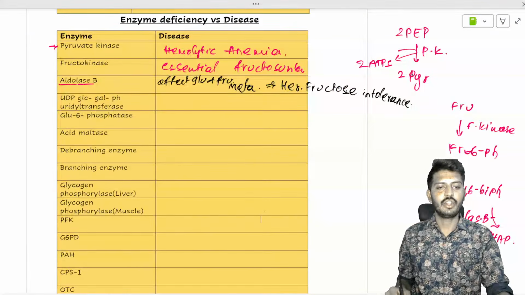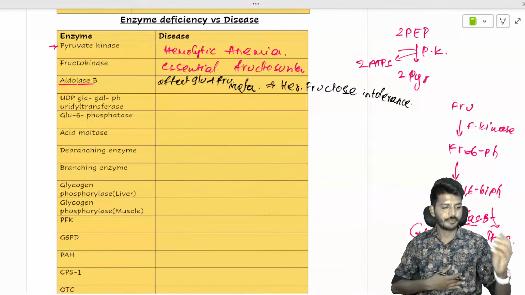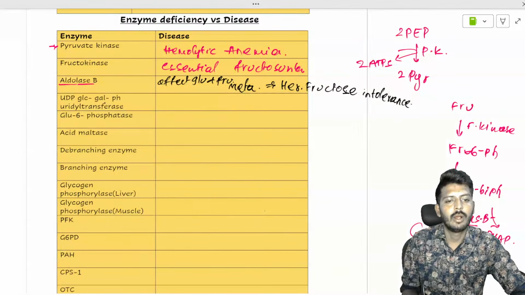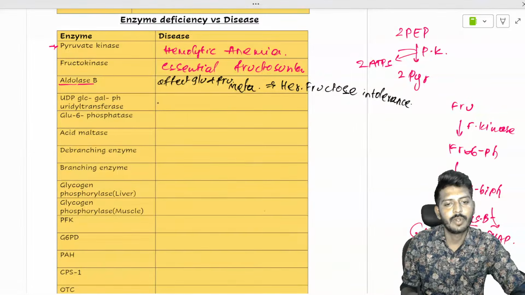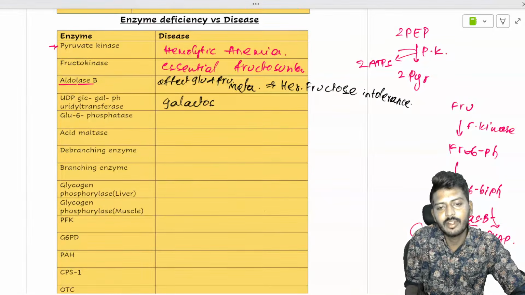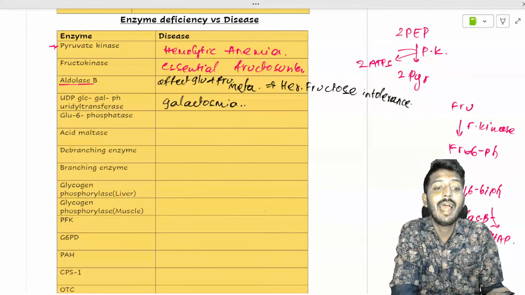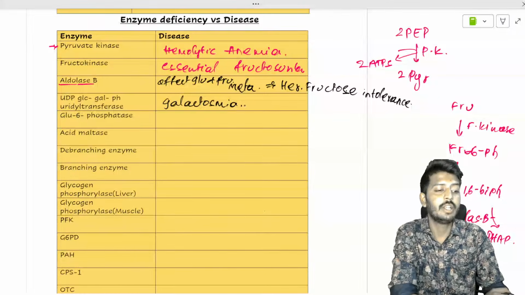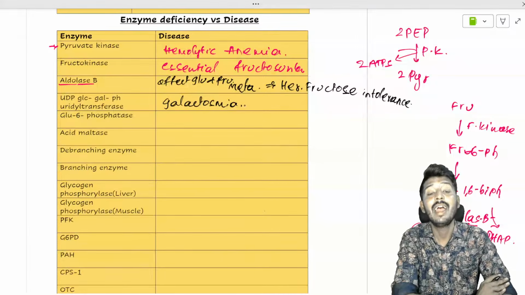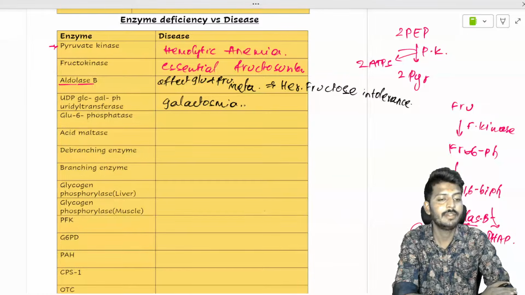Okay, let's continue. So aldolase B. I hope I have answered your question. Okay, UDP galactose, galactose 1-phosphate uridyl transferase deficiency leads to galactosemia. Galactosemia is a condition in which there is a defect of galactose metabolism, in which galactose accumulates and enters the alternate pathway, which will lead to the formation of one specific cataract in this disease called the oil drop cataract. Oil drop cataract can be seen here.